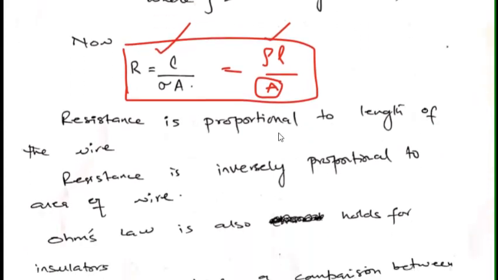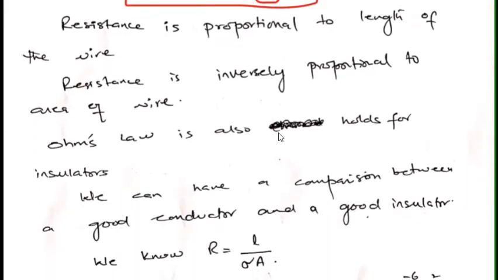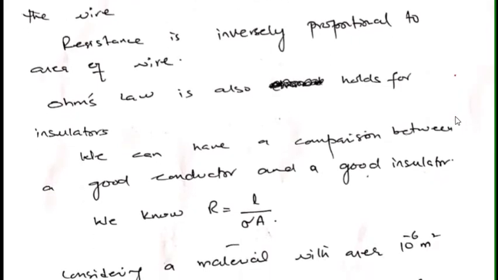So resistance is directly proportional to the length and inversely proportional to the area of the material that we are using. Ohm's law also holds for insulators. In the next few minutes we'll see how this helps us in finding a good conductor and a good insulator.